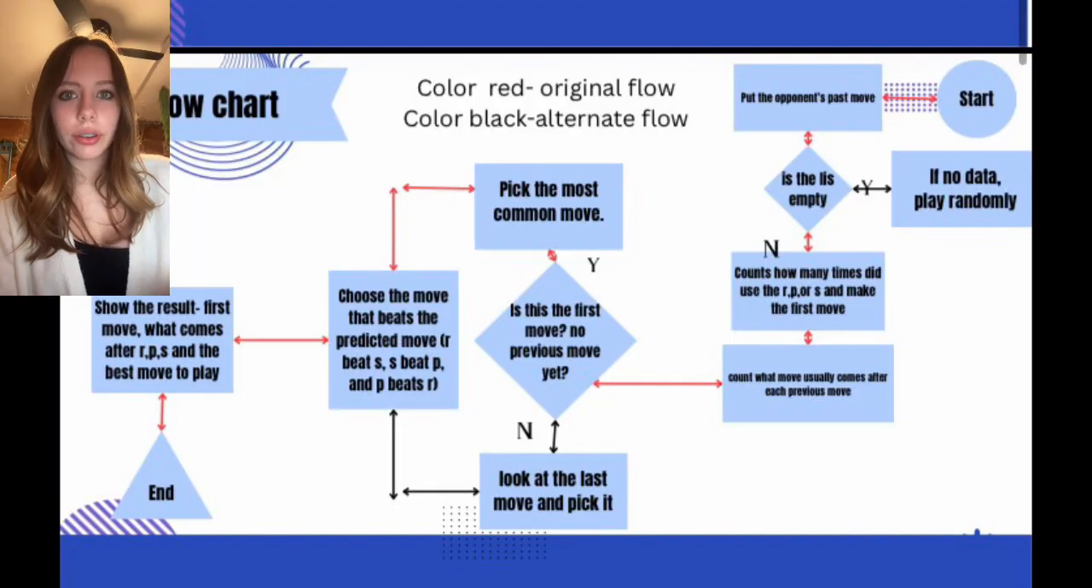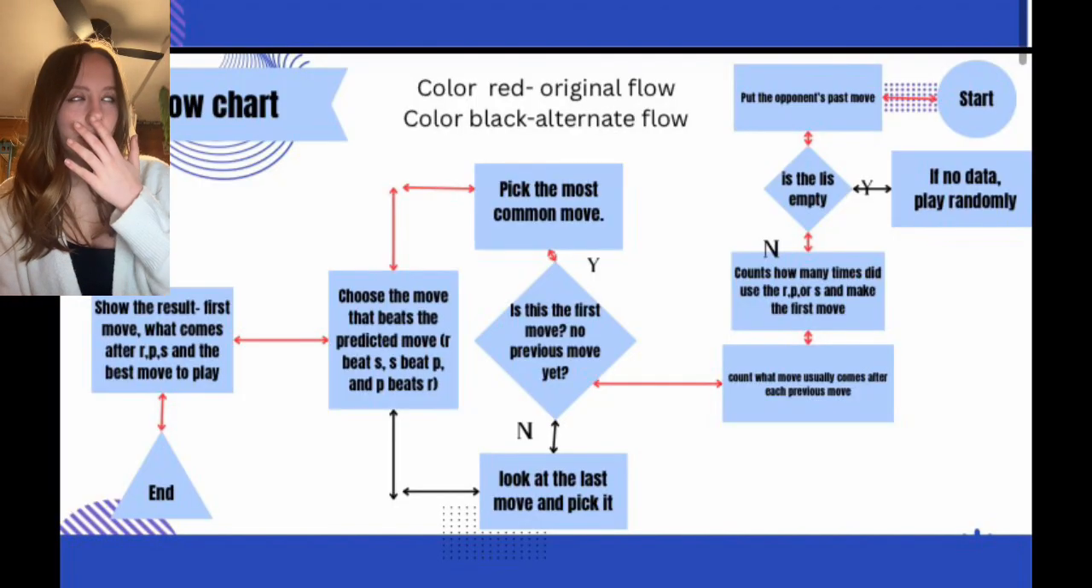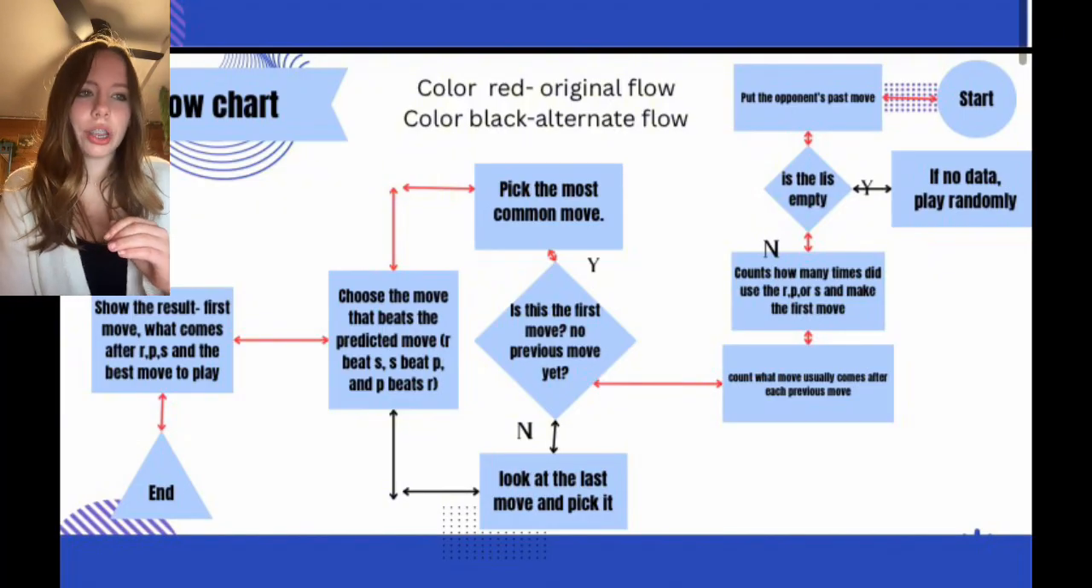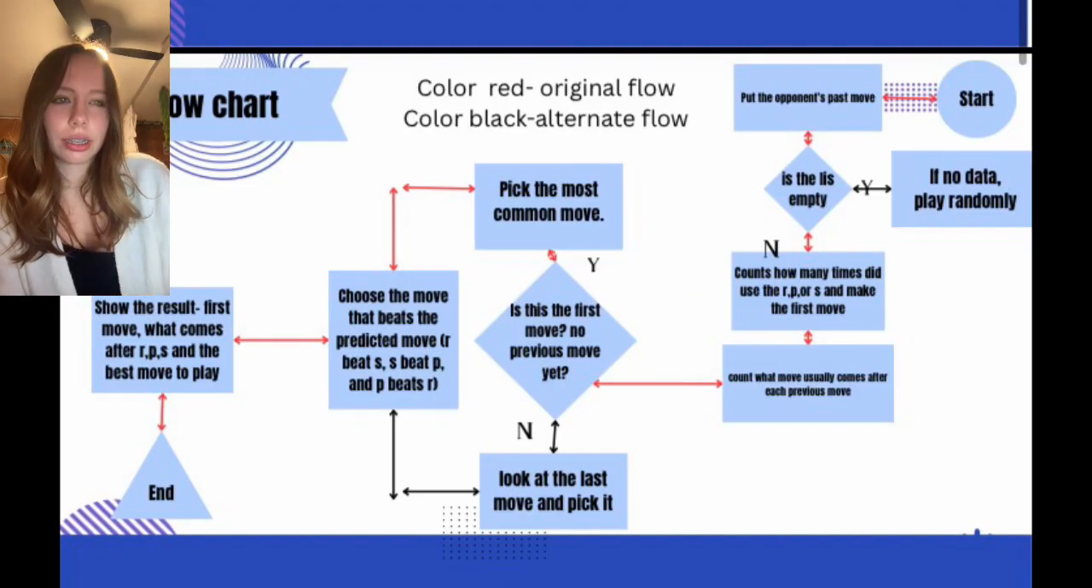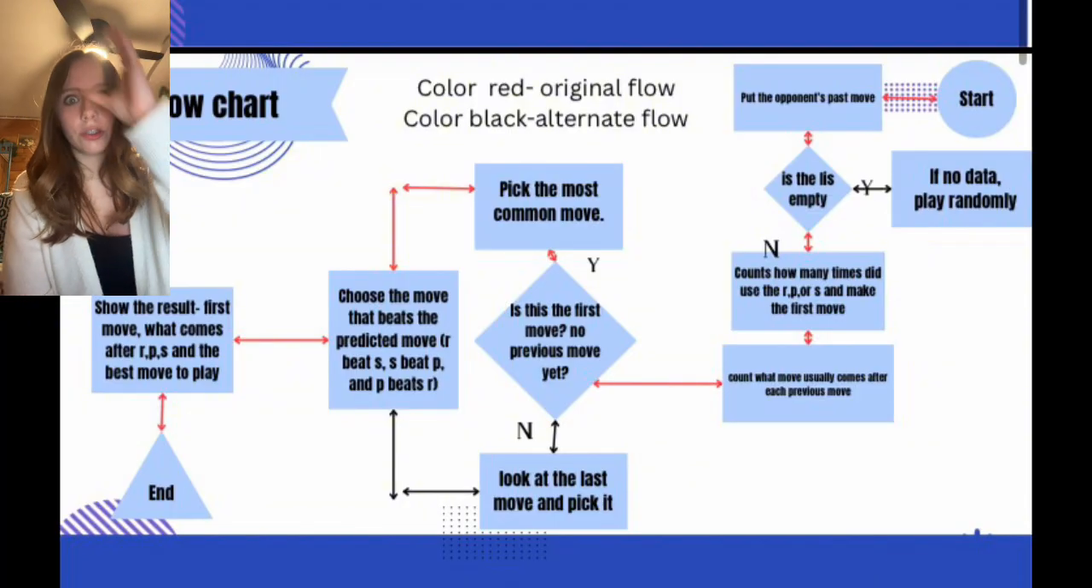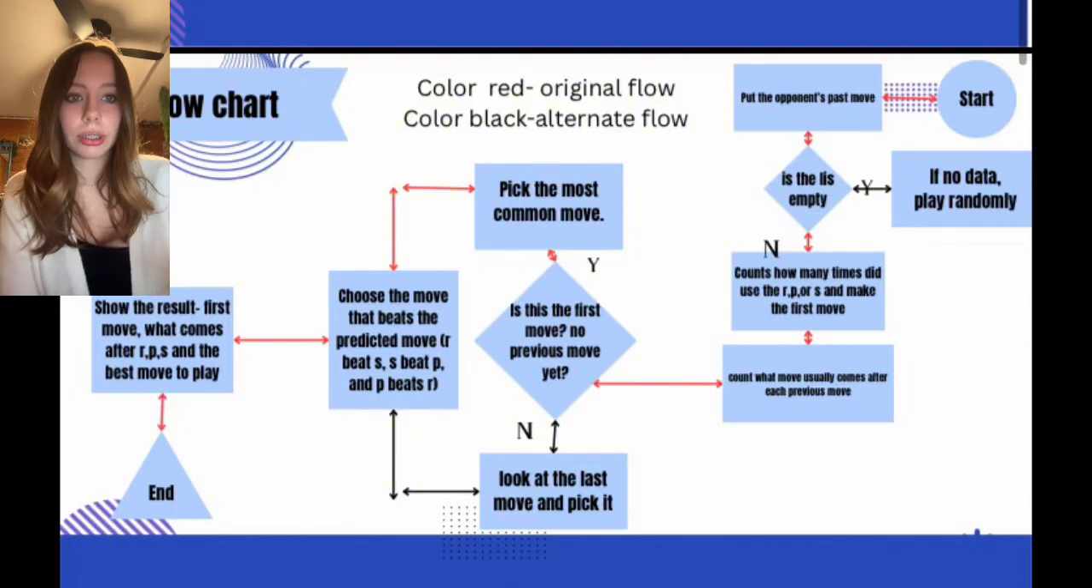So slide 11 shows our flow chart, which shows how our program works, step by step. It checks if there's past data, analyzes move patterns, predicts the next move, and then chooses the move that beats the prediction. And obviously it's a visual chart, so you can see it step by step.